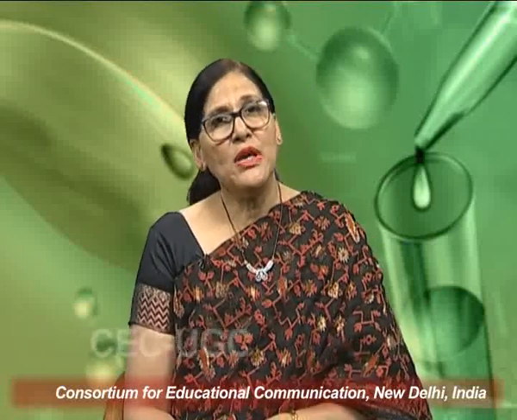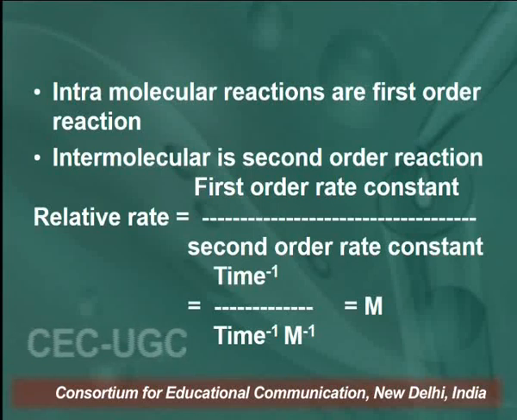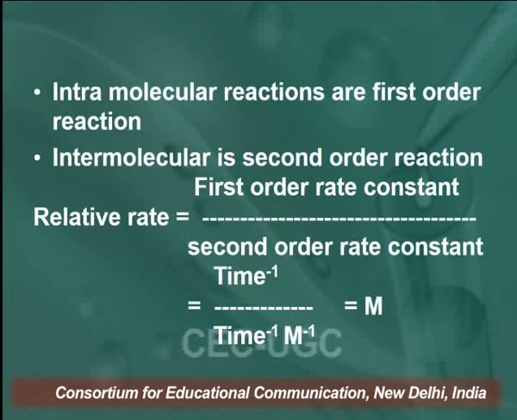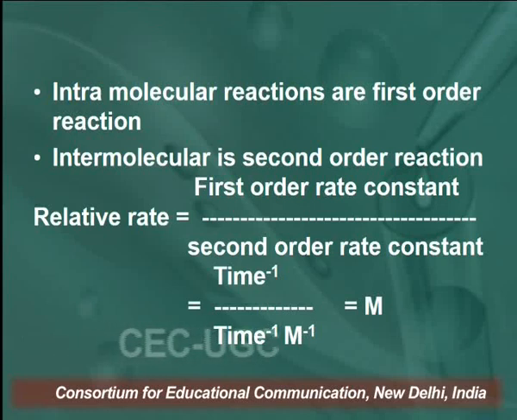Intramolecular reactions are first order reactions, while intermolecular reactions are second order reactions, and the relative rate is determined by the first order rate constant divided by the second order rate constant. How can we calculate the relative rate?